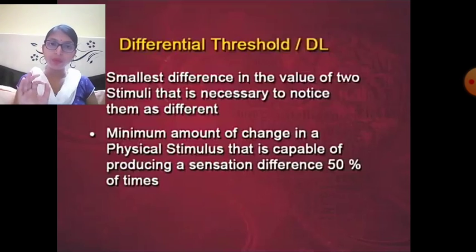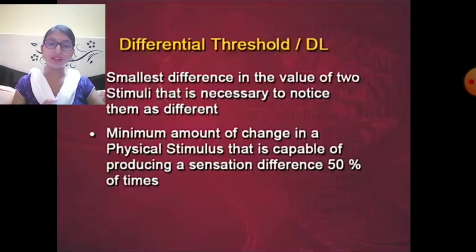So the minimum quantity, the minimum amount of sugar granules which are necessary for detecting, for feeling a different kind of sweetness, is considered as the DL. The number of sugar granules added to the water to generate an experience of sweetness that is different from the previous sweetness on 50% of the occasions will be called the DL of the sweetness.